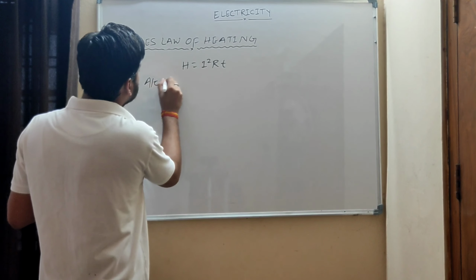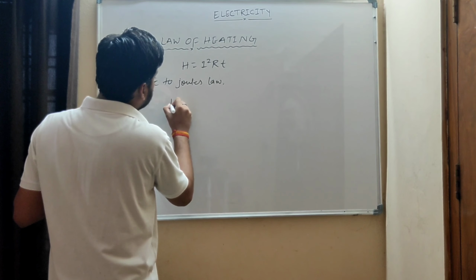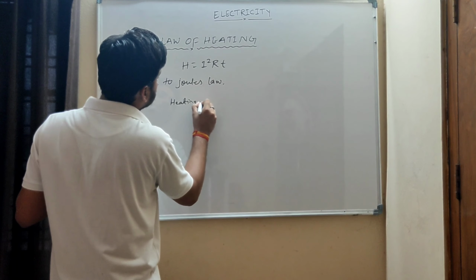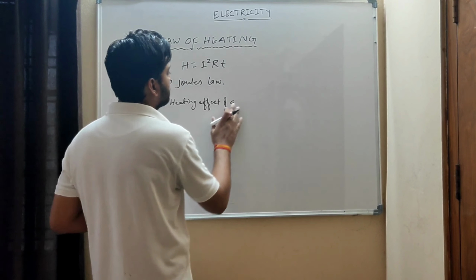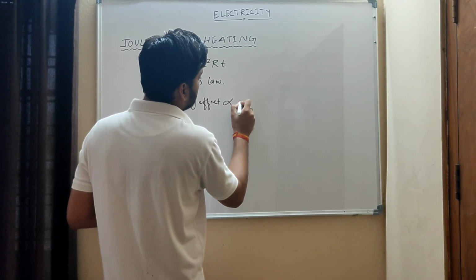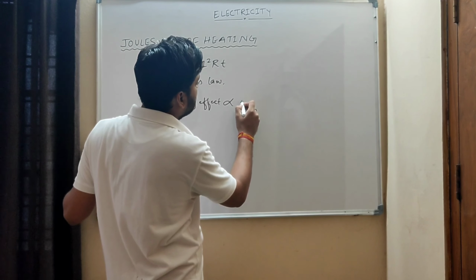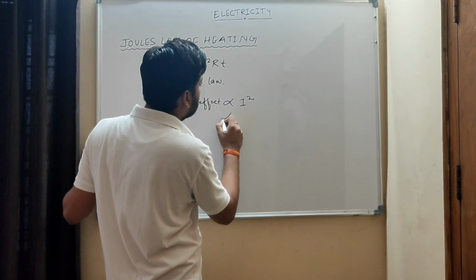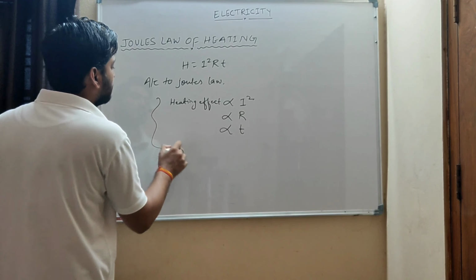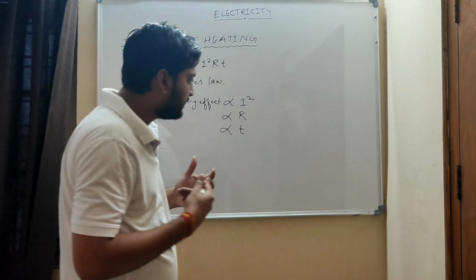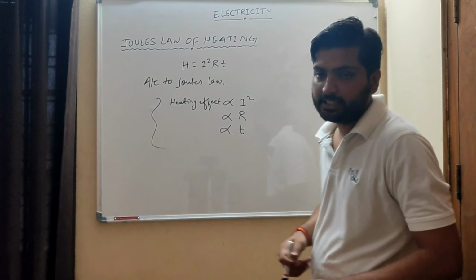So according to Joule's law, the heating effect of electric current, or heat energy, is directly proportional. I am writing in short, you have to write it in word form. Heating effect is directly proportional to the square of current, directly proportional to resistance and directly proportional to time. Okay, these were the observations of Joule's law.